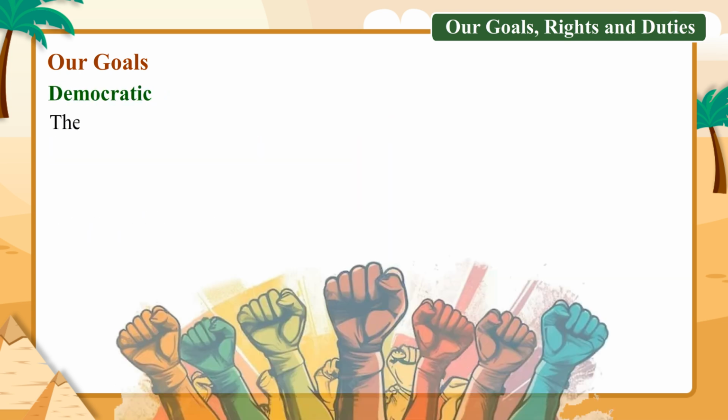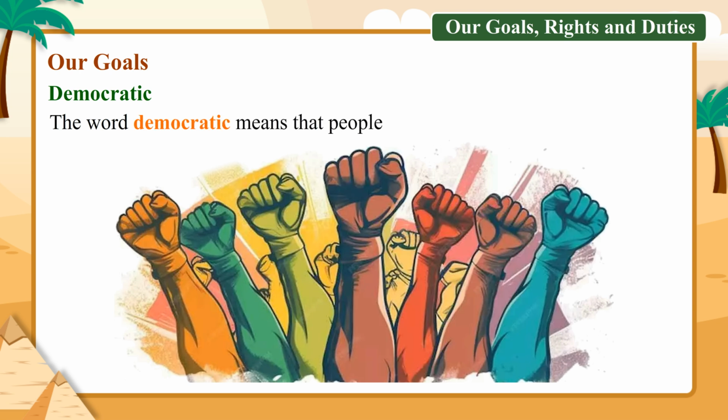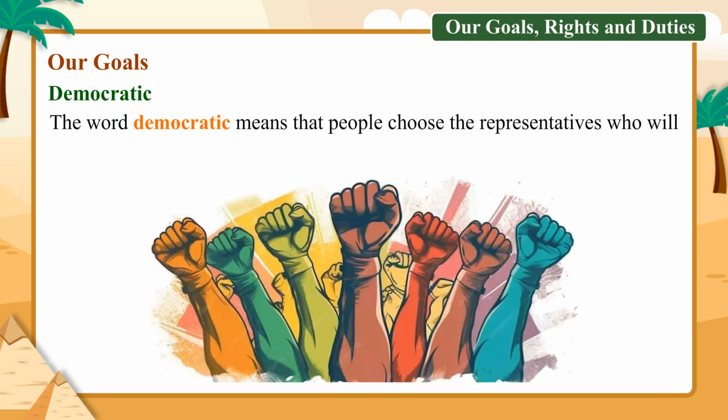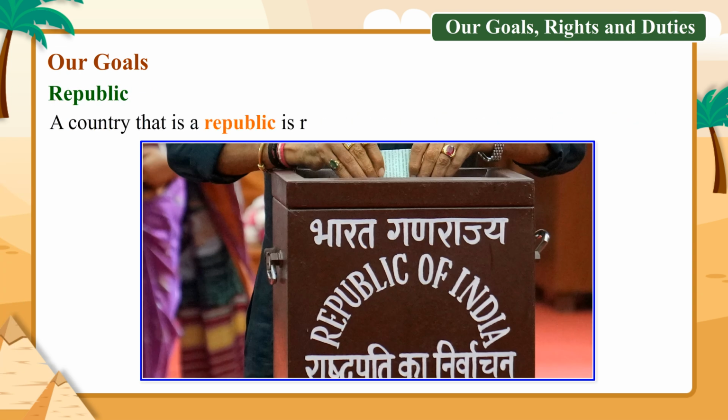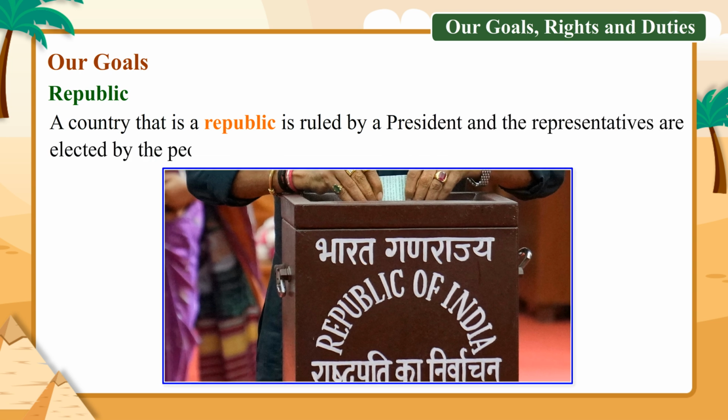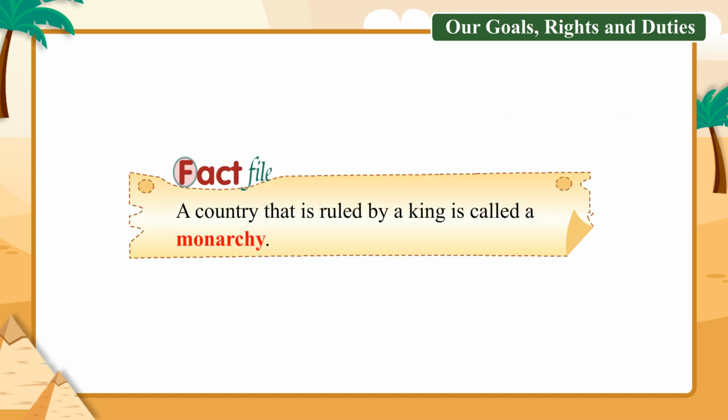Democratic. The word democratic means that people choose the representatives who will form and run the government. Republic. A country that is a republic is ruled by a president and the representatives are elected by the people. There is no king or ruling family. Fact File. A country that is ruled by a king is called a monarchy.